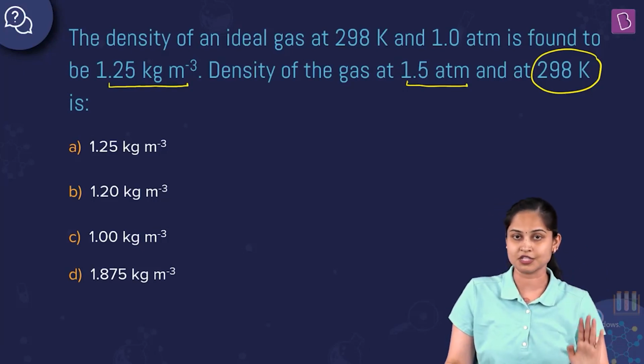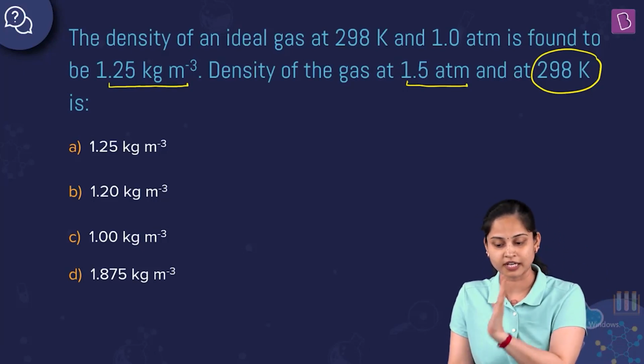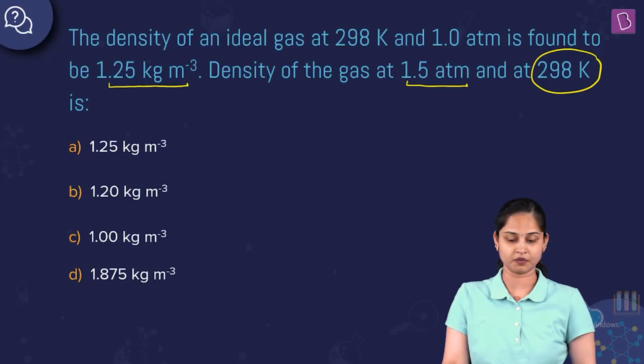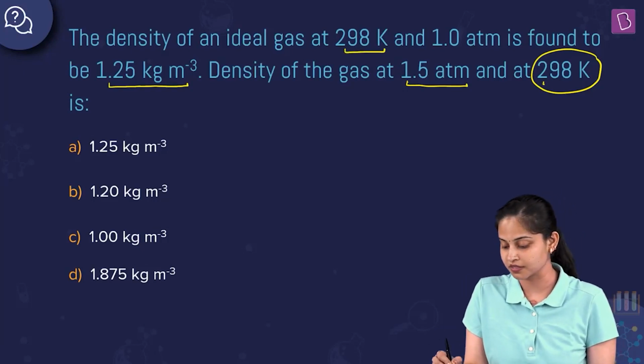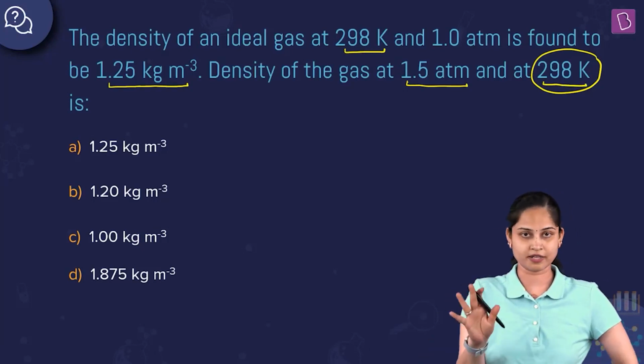Now, what is the density of the gas at 1.5 atm and at 298 Kelvin? So, what we are seeing over here is that the temperature given to us is constant for both the gases.